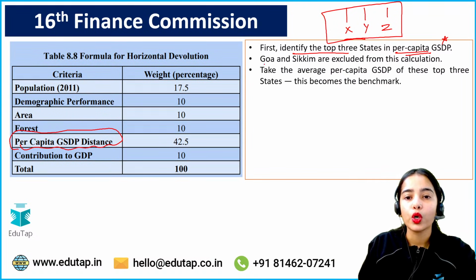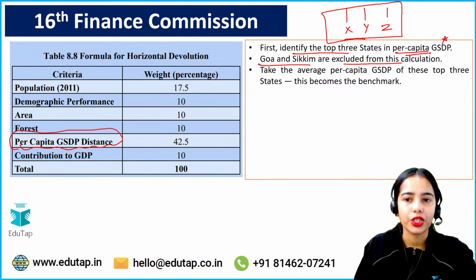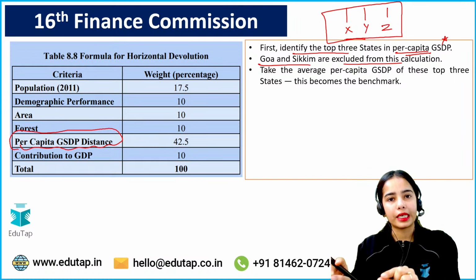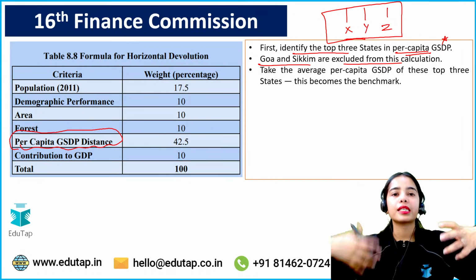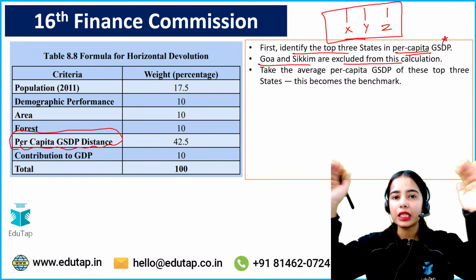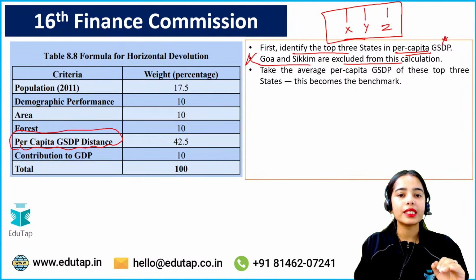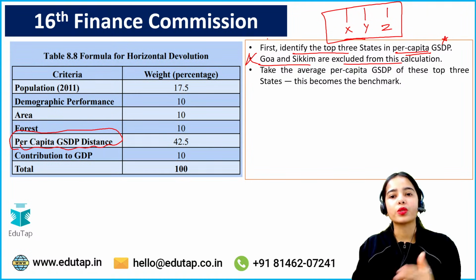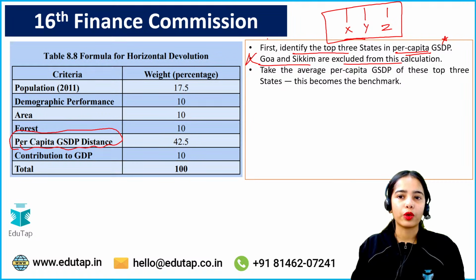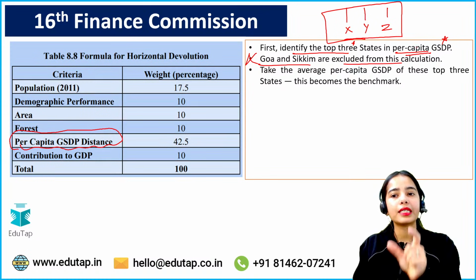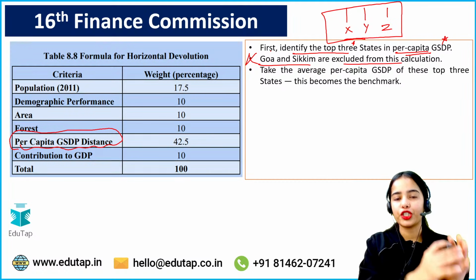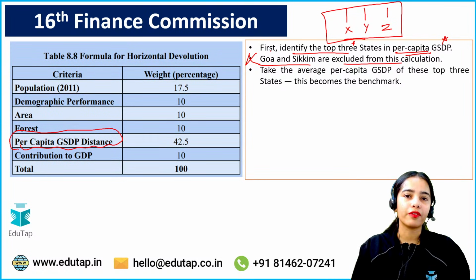Now, Goa and Sikkim are excluded from this calculation. That means they are not taken in the top 3, because Goa and Sikkim are the smallest of the states, and we cannot compare big states like UP, Bihar and such with Goa and Sikkim. Because they are the smallest of the states and have very little population, they are excluded from this calculation of the top 3 states in per capita GSDP. They have less population and less area, though they have good economies.